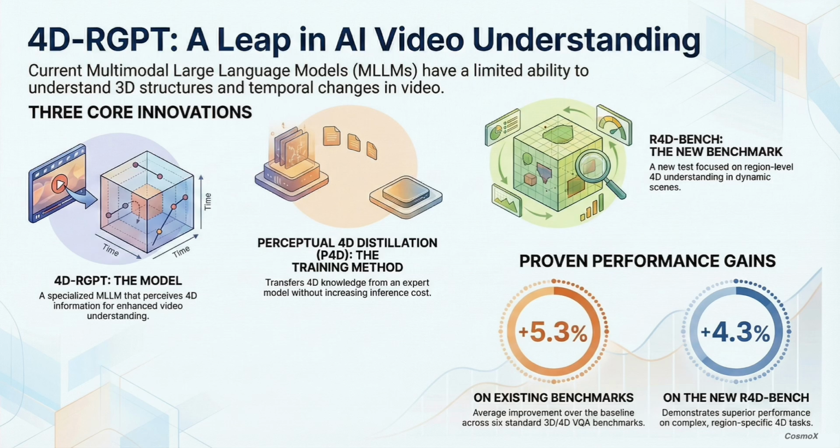And that's the perfect context to start with because, if you look at these big multimodal LLMs, they're brilliant with text and static images, just brilliant. But the moment you give them a dynamic video, they kind of struggle with what the paper calls weak 4D perception. They just don't have that simultaneous grasp of space and time. They can't track things properly. Exactly, and that's the gap, that specific gap that 4D RGPT is designed to fill.